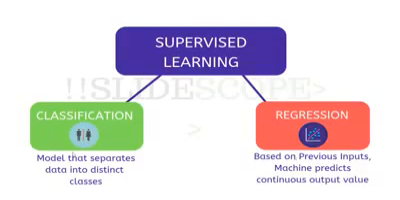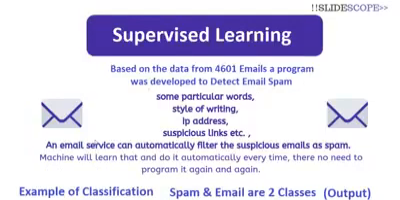But for now, we are focusing more on classification. Classification is a model that separates data into distinct classes. Now, since we are talking about supervised learning, we can understand supervised learning with the help of an example here. Based on the data from 4601 emails, a program was developed to detect email spam.